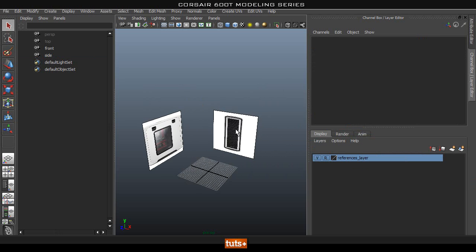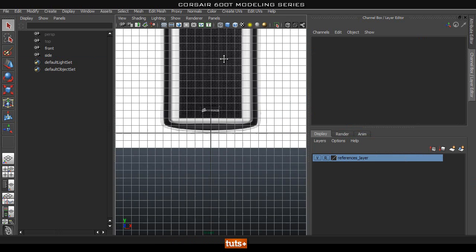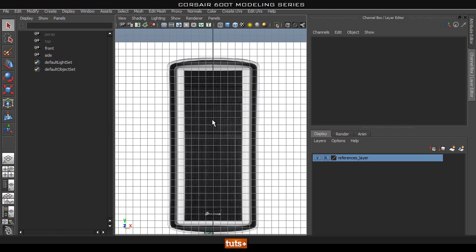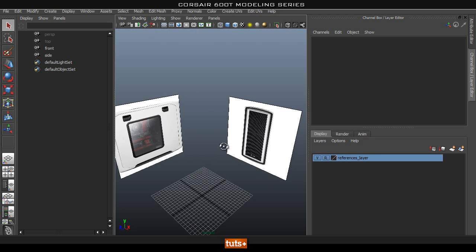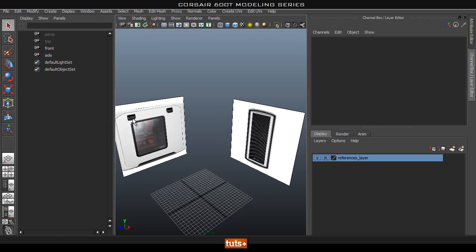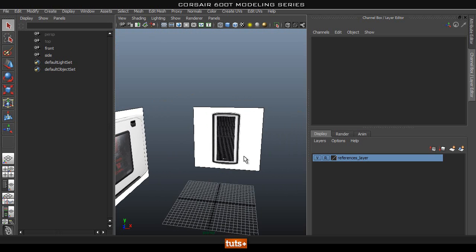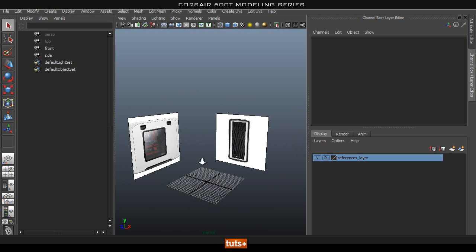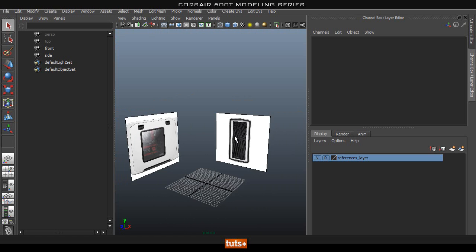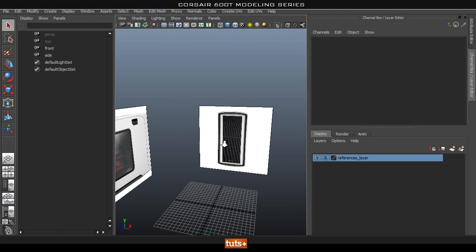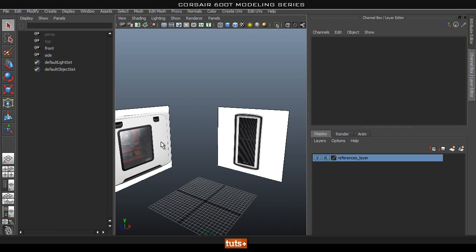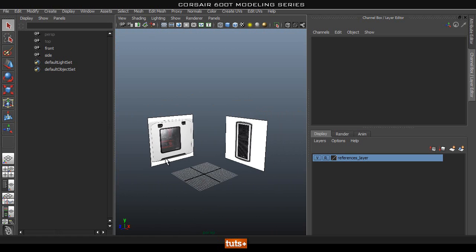Now what we're going to do is start modeling the case. You might think it's a fairly simple shape because it's basically a box, but probably the most difficult bit is where you're going to start off. So what would be the best place to start off to model bits off?